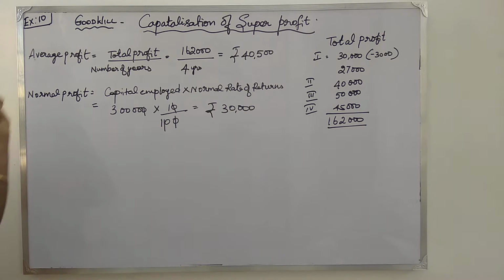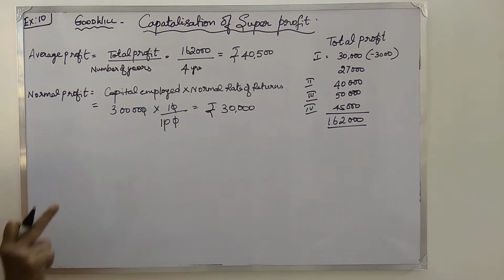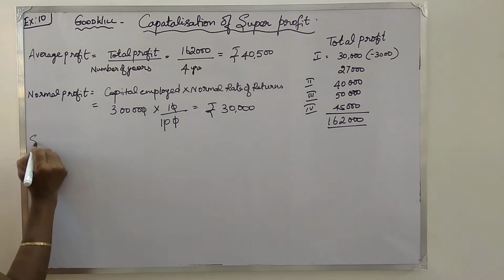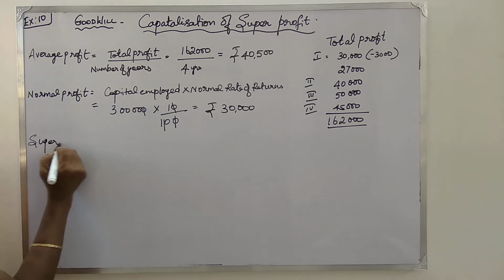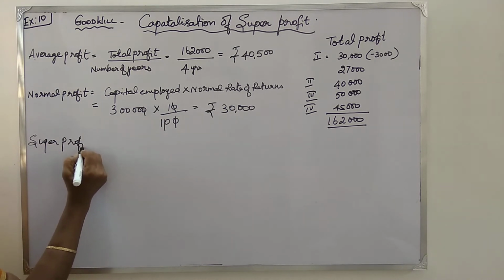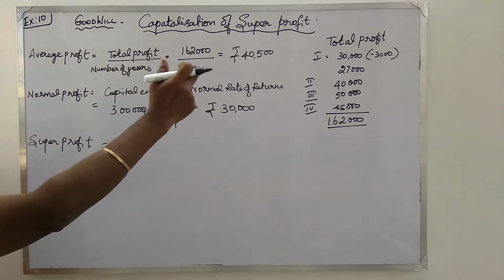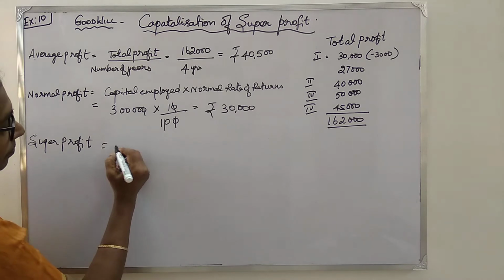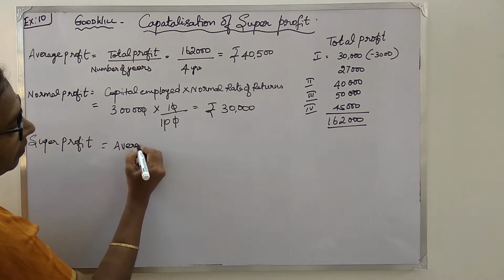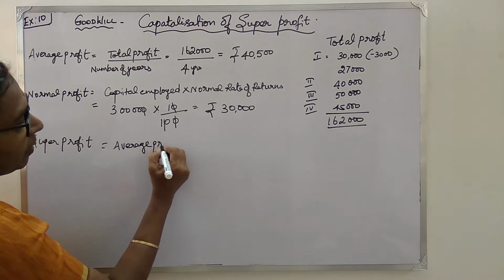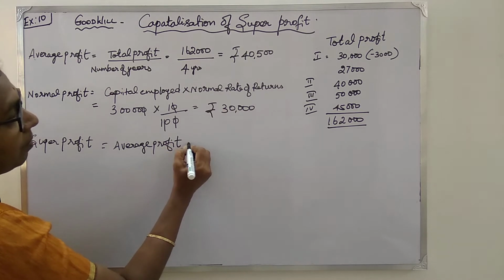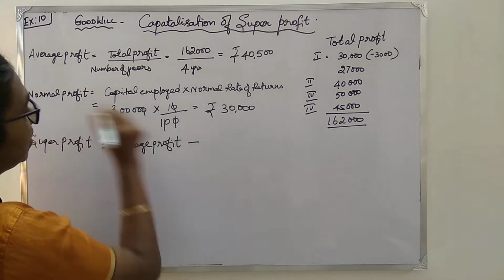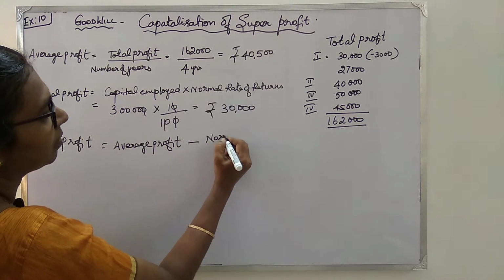Now average profit கண்டுபிடிச்சாச்சு, normal profit கண்டுபிடிச்சாச்சு. இப்போ அடுத்தது என்ன செய்ய போறோம் அப்படின்னா super profit கண்டுபிடிக்க போறோம். So super profit is equal to, how do we find super profit? Average profit minus the normal profit, isn't it? Average profit minus this normal profit.